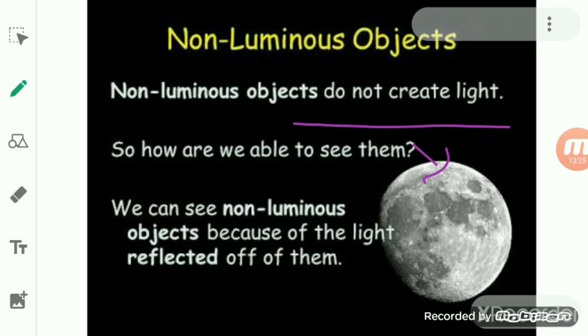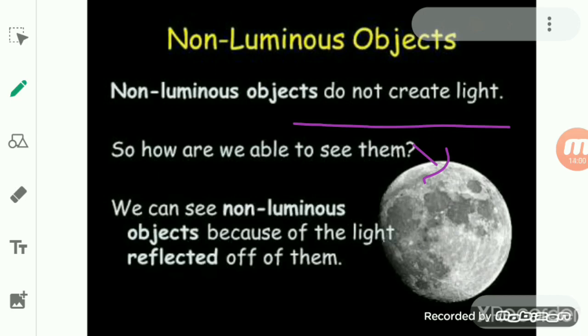It is the sunlight which gets reflected by the moon towards the earth, and when we see it, it seems like it is the light of the moon itself, but actually it is reflected sunlight. Okay, so the moon does not have its own light.